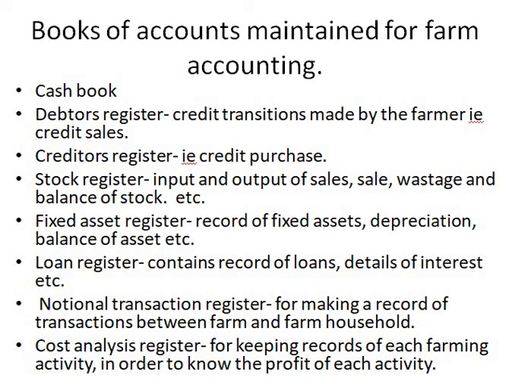Debtors register is the register where the farmer has to receive the money, and creditors register is wherein the farmer has to pay that particular money. In debtors register, he has to receive the money, and in creditors register, he has to pay that particular money.